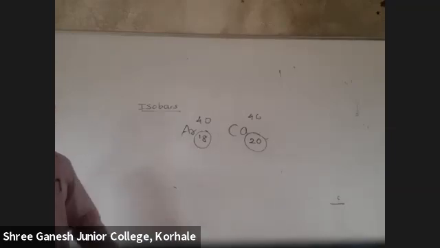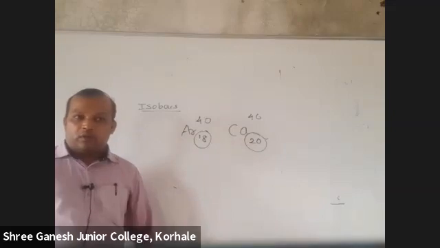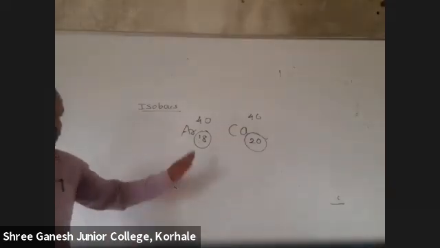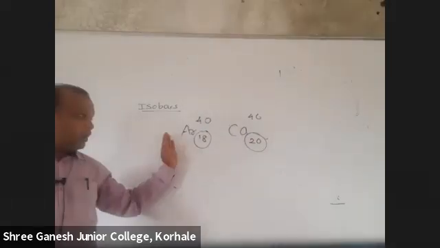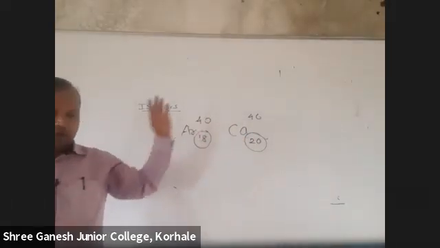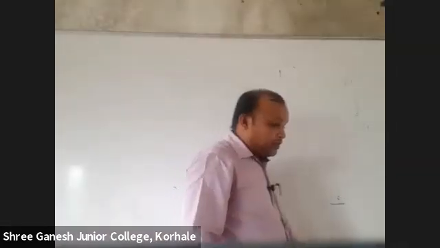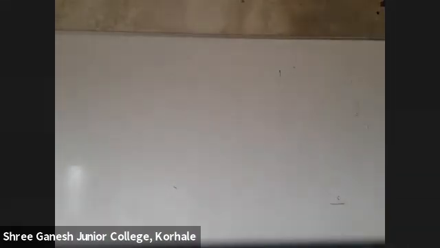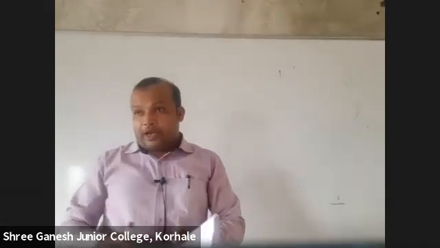So tell me, will the chemical property be the same or different? It will be different because the number of electrons is different. So the chemical properties will be different. Okay. After isotopes and isobars, what else have we seen? Yes, isodiaphers.